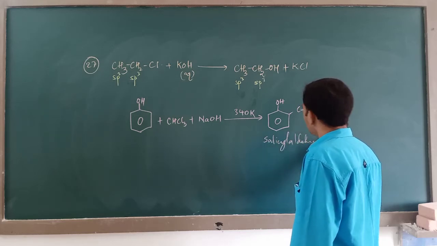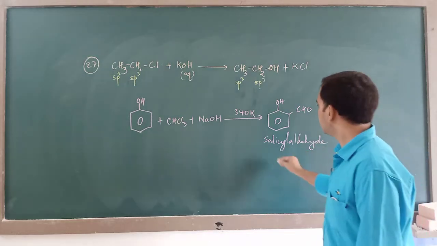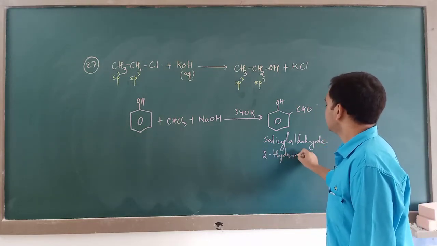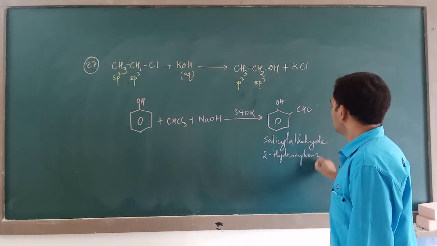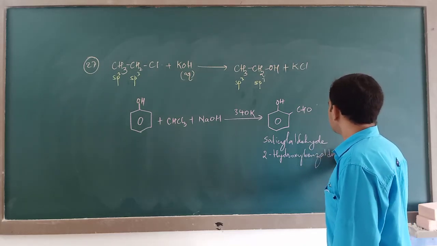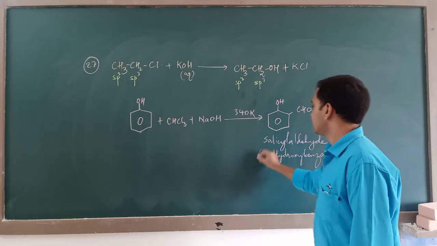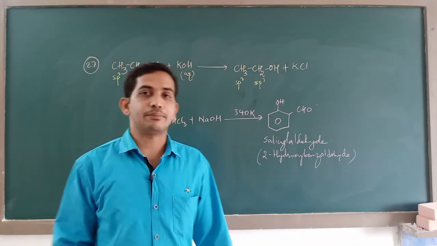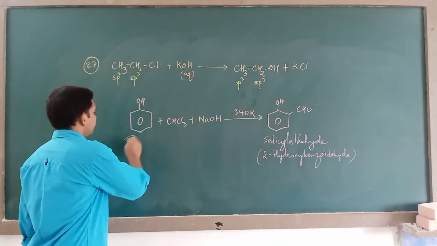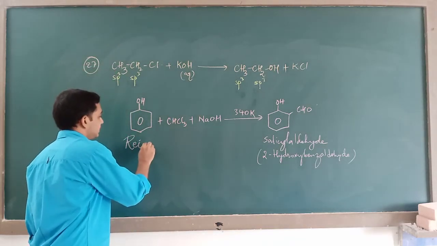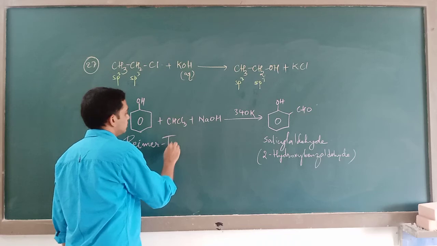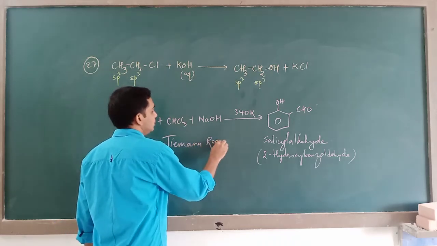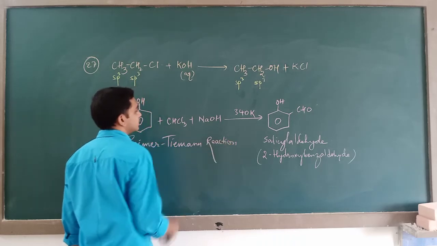Salicylaldehyde as the product, or it is otherwise known as 2-hydroxybenzaldehyde, is one of the named reactions from the phenols chapter, that is the Reimer-Tiemann reaction.